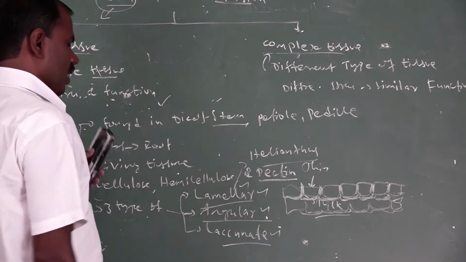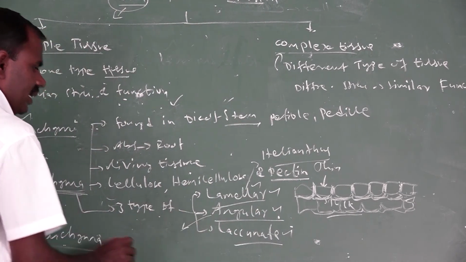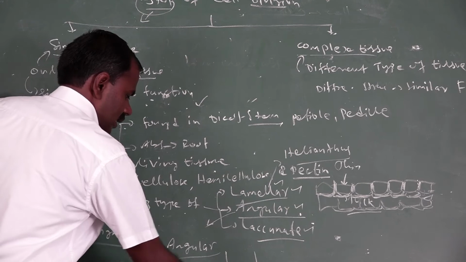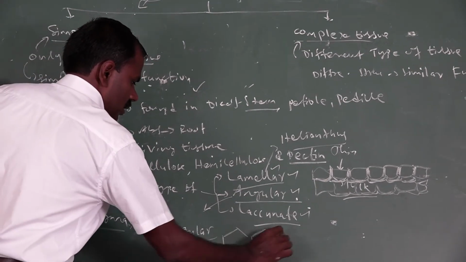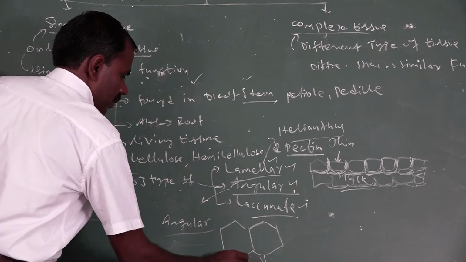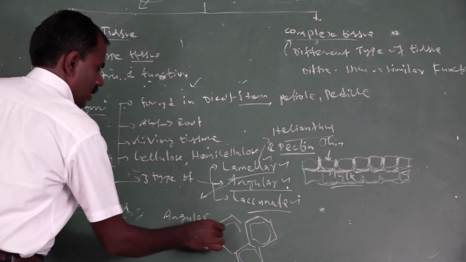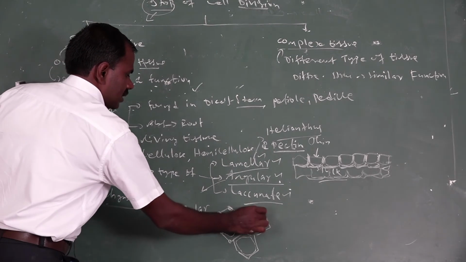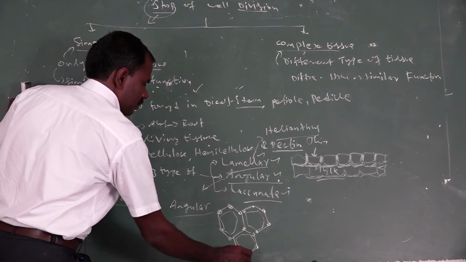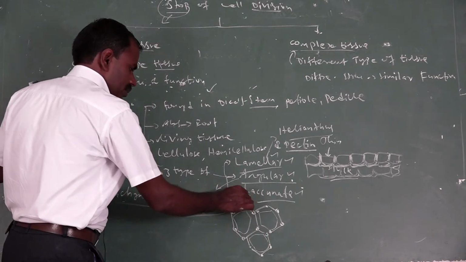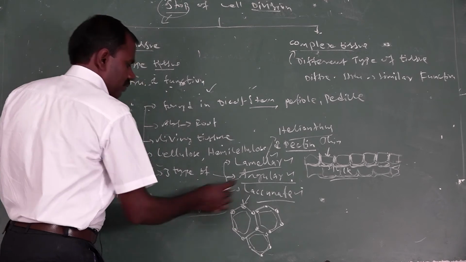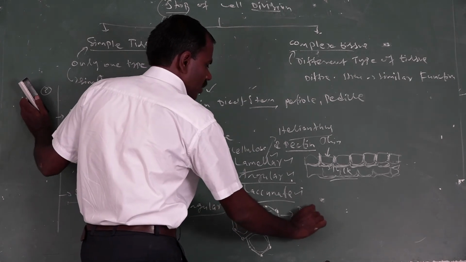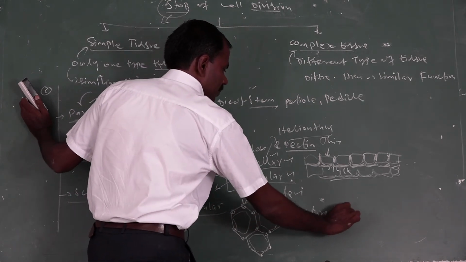The second one is angular collenchyma. In angular collenchyma, the thickening is of cellulosic or hemicellulosic substances, deposited only in the angles. This type of collenchyma is called angular collenchyma. Angular collenchyma is found in Datura and Nicotiana.